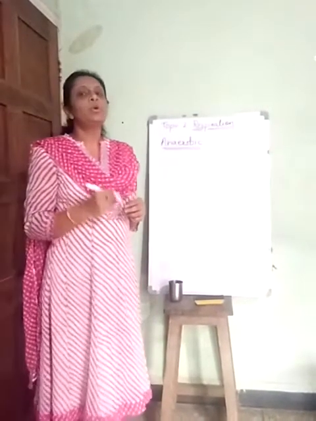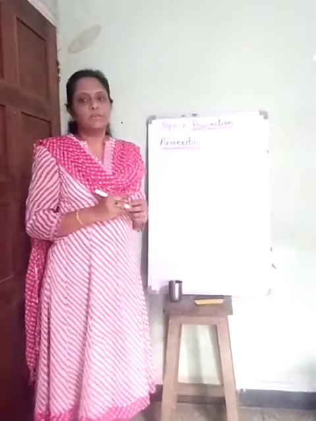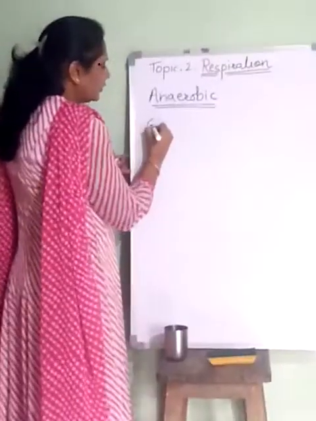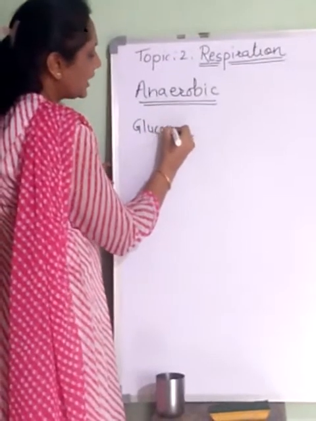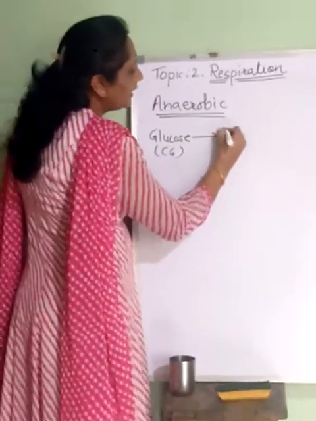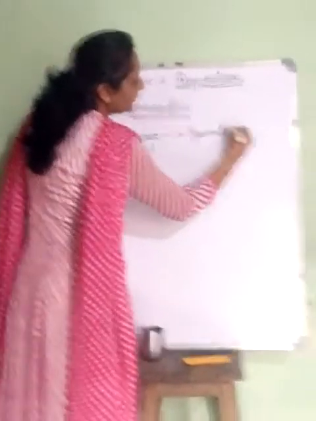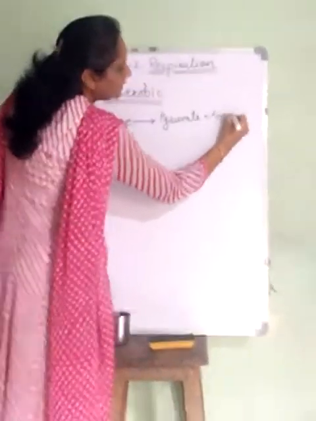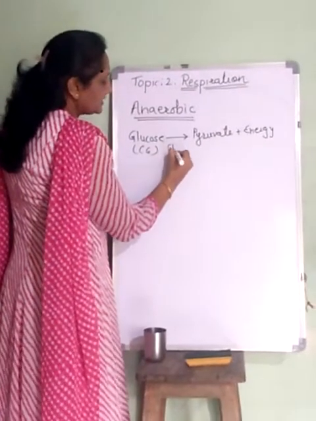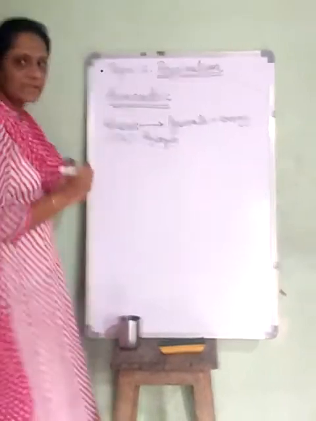As I have told you, glycolysis is going to remain the same in anaerobic respiration as well. So here in the cytoplasm, the glucose molecules, which are 6 carbon compounds, get converted into pyruvate, and a little amount of energy is generated. This process is called glycolysis, which is going to remain one and the same.